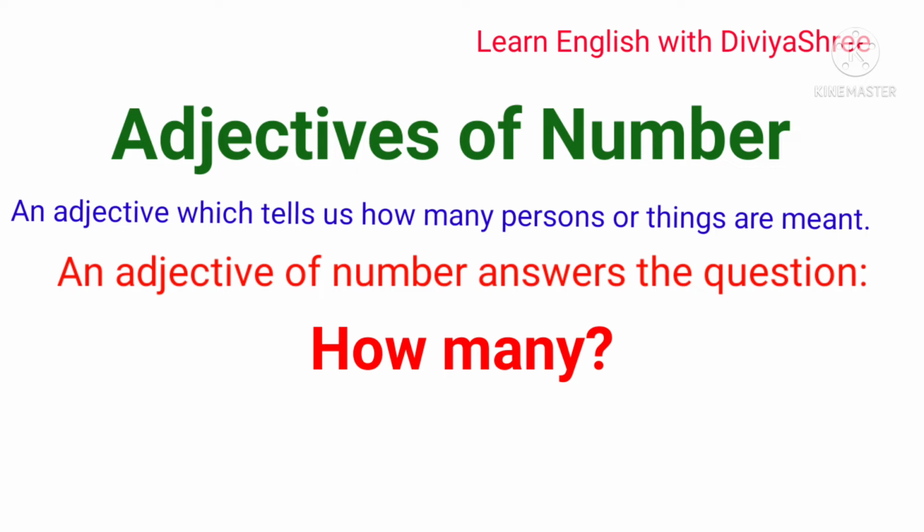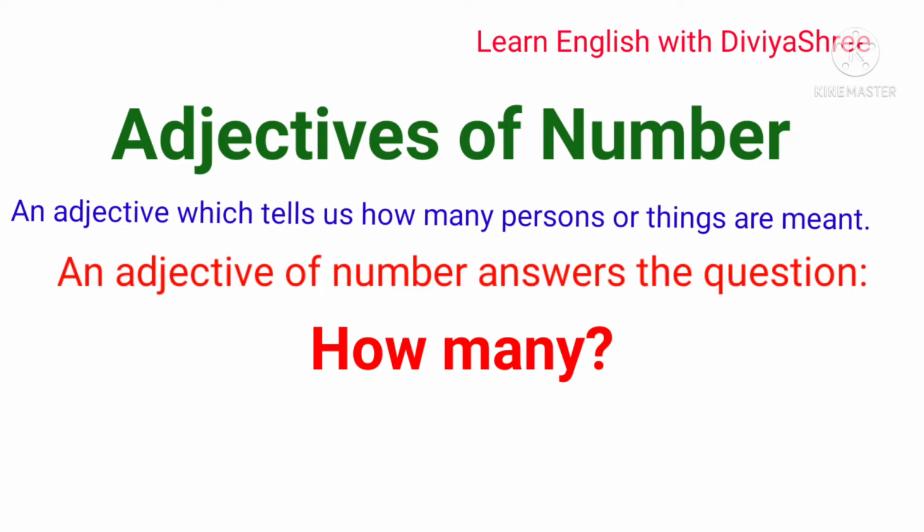Whenever there is a sentence and you ask a question with how many and get the answer from that same sentence, it is an adjective of number. So an adjective of number answers the question how many. I hope, guys, that adjective of number is very much clear to you.